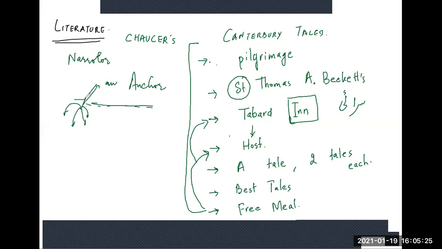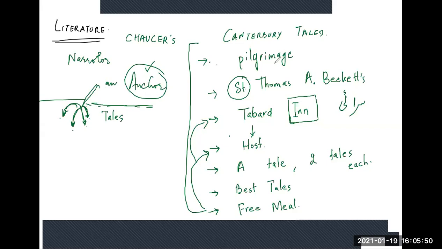The narrator works like an anchor who holds together all the stories under one tapestry or under one umbrella. This is why he's called an anchor. So what are these different parts that he will put together? These are all the tales that are going to be narrated through the pilgrimage.